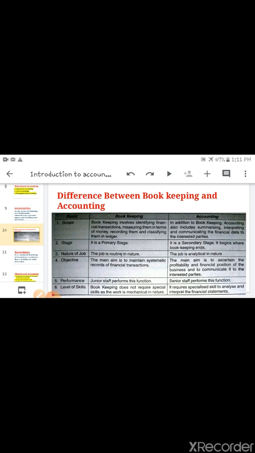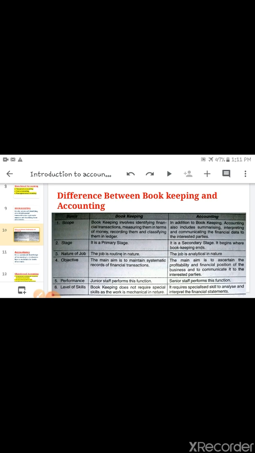Okay. Stage. Bookkeeping is a primary stage, because in this we are understanding, recording, classification, and only up to classification. Okay, so it is a primary stage. It is the first stage, and accounting is the secondary stage, because it begins where bookkeeping ends. Bookkeeping ends on classification. Okay, so from the classification it begins. Why? Because the next step of classification is summarizing.